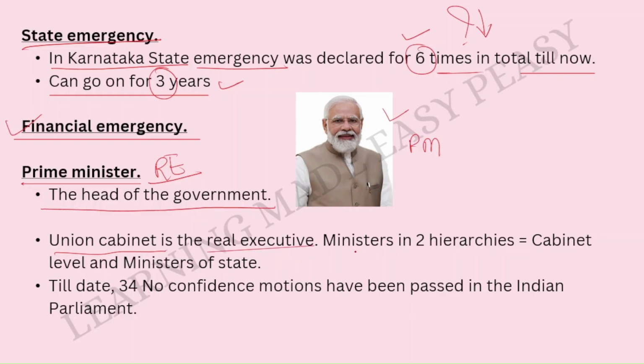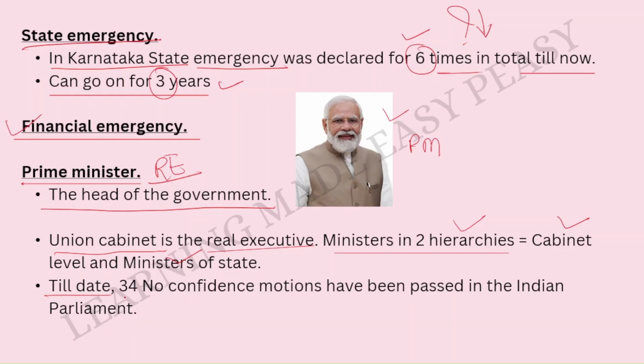Then ministers are in two hierarchies. We have the cabinet level ministers and we have the ministers of the state. The ministers are in two hierarchies. First, we have the cabinet level ministers and then we have the ministers of the state. So these are the two hierarchies of the ministers.